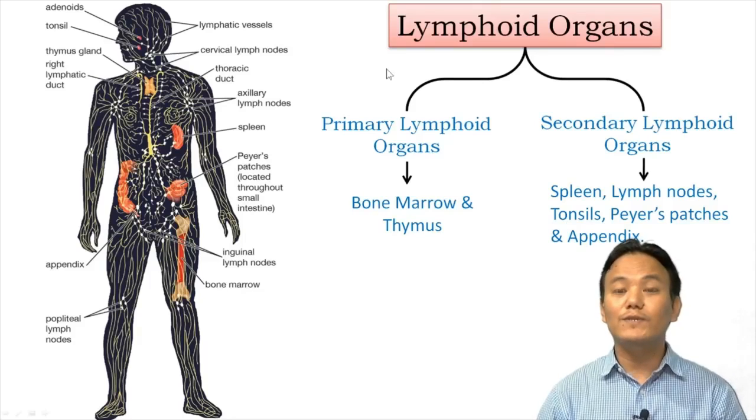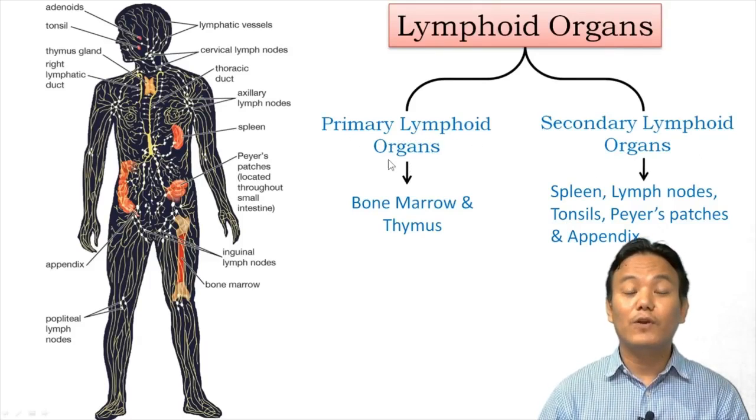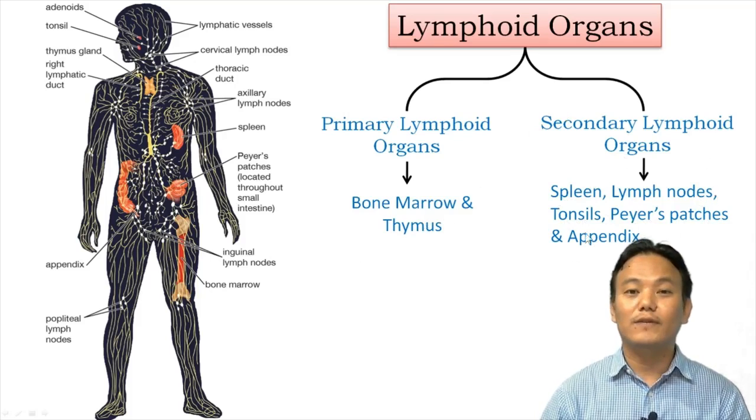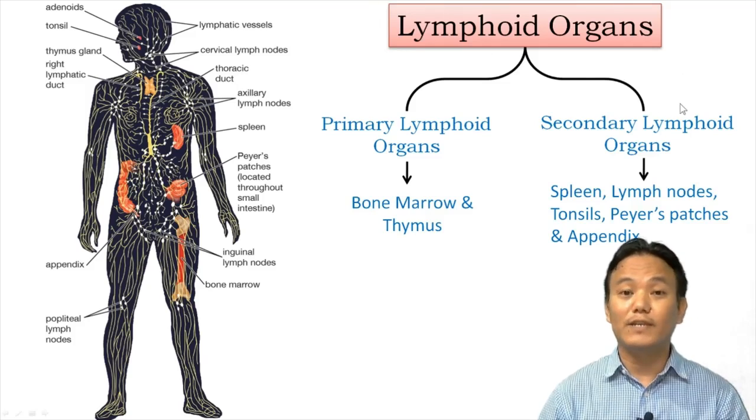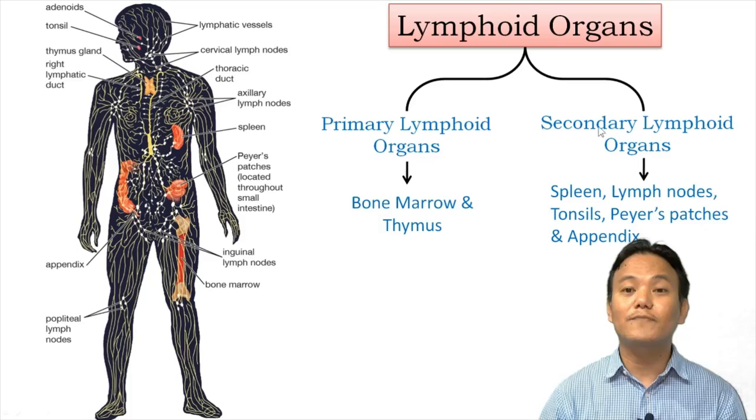In our body's immune system, lymphoid organs can be categorized into two groups: primary lymphoid organs and secondary lymphoid organs. Under primary lymphoid organs, we have bone marrow and thymus. Under secondary lymphoid organs, we have spleen, lymph nodes, tonsils, Peyer's patches, and our appendix. These lymphoid organs serve as a site where different types of lymphocytes like B lymphocytes and T lymphocytes can differentiate and mature into functional lymphocytes. They also serve as a site where these lymphocytes come in contact with various foreign antigens and launch their immune response.